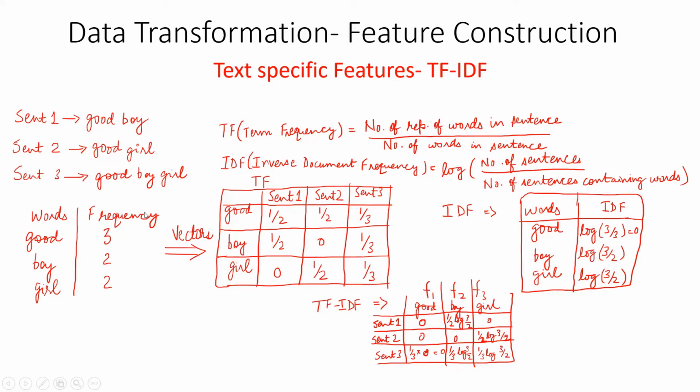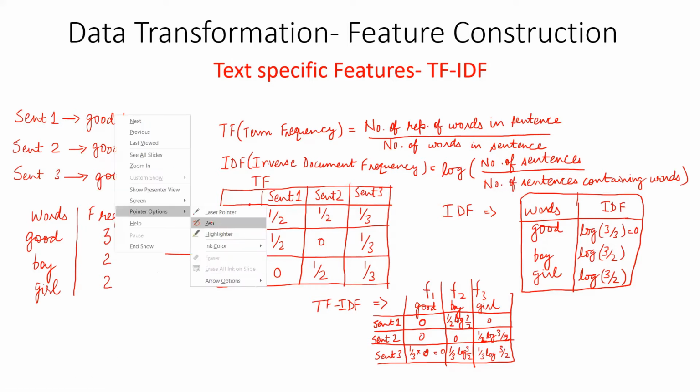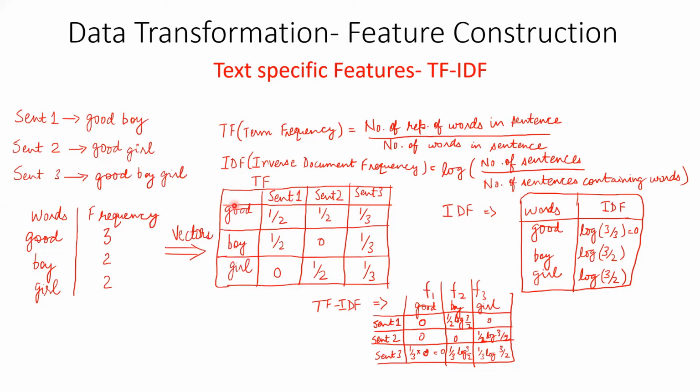Yeah, so this is my TF. The formula is number of repetitions of a word in a sentence divided by number of words. For this word good, in sentence one it is coming once, right? There are two words in sentence one, good boy.